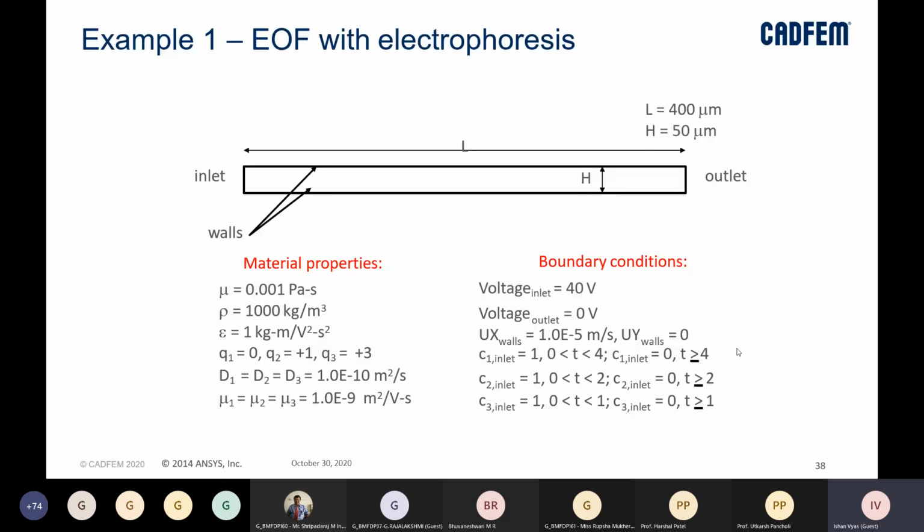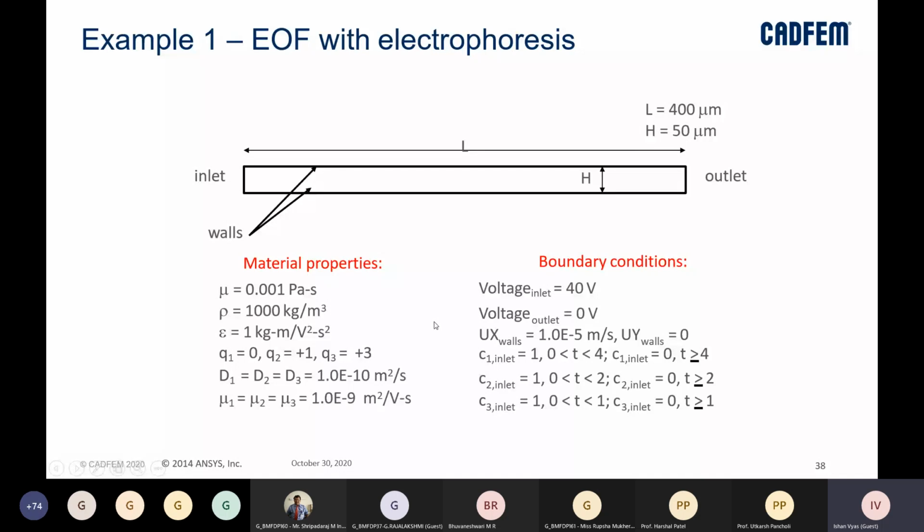So this is a simple example where this is an inlet, this is an outlet, a particular length of this whole channel. These will be considered as walls, and the width of the channel is also defined, right? So what we will need for performing this simulation is certain material properties, viscosity, density, right?